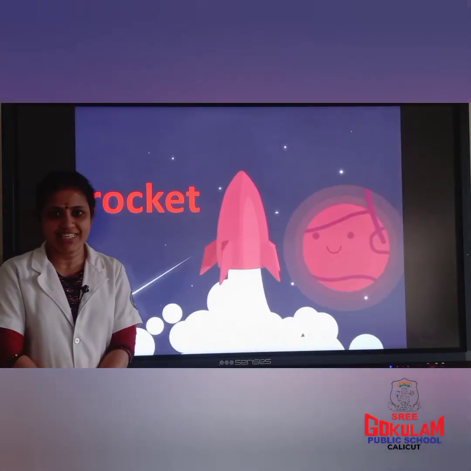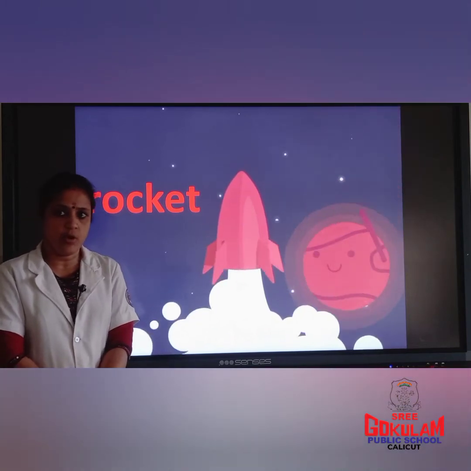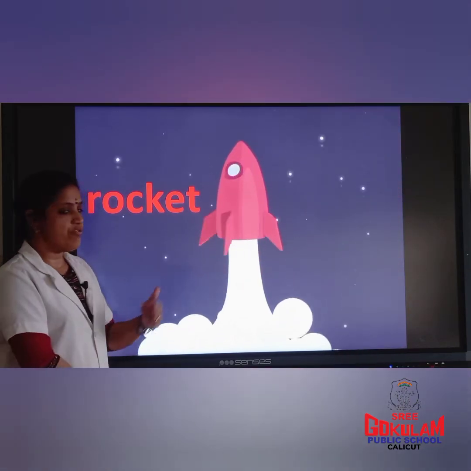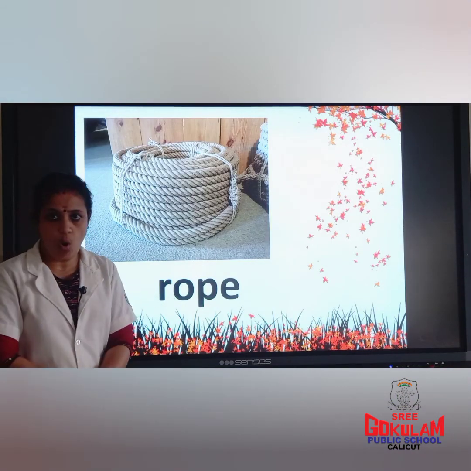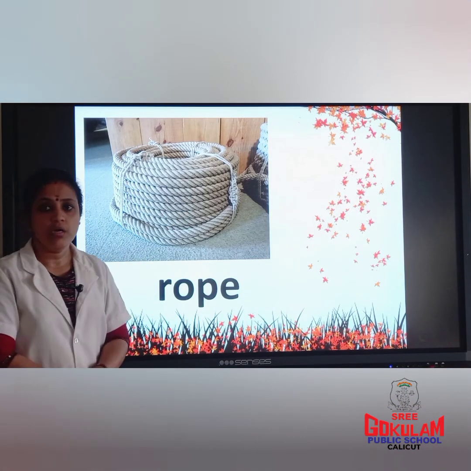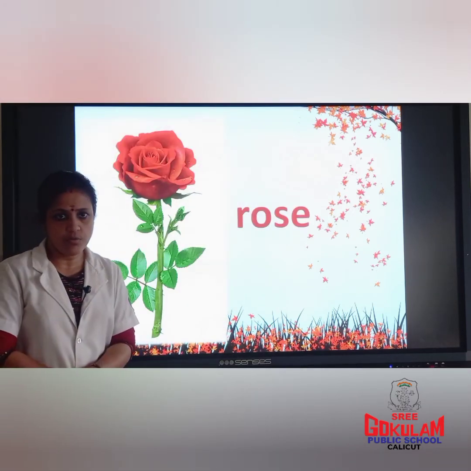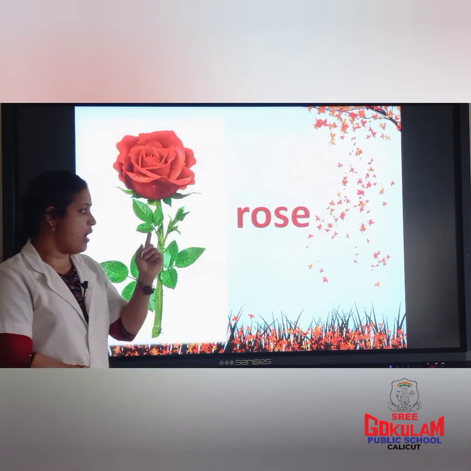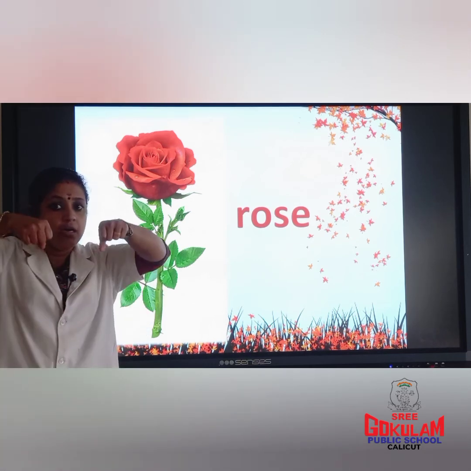R for rocket. It's a device that is launched into the air. R for row. R for rose. It's a flower. The sound of letter R is R.